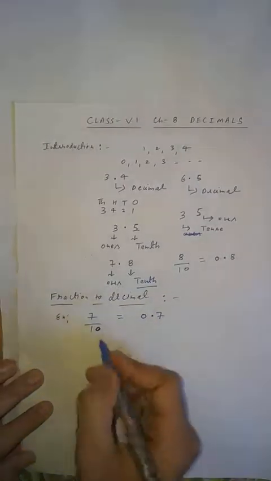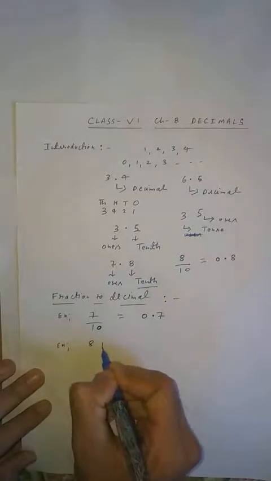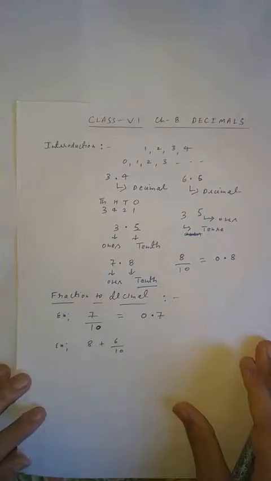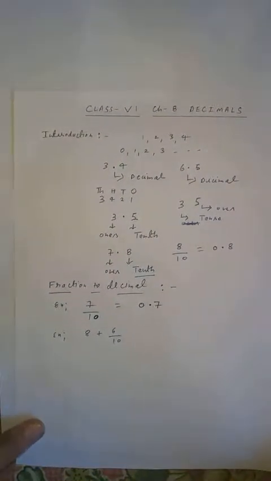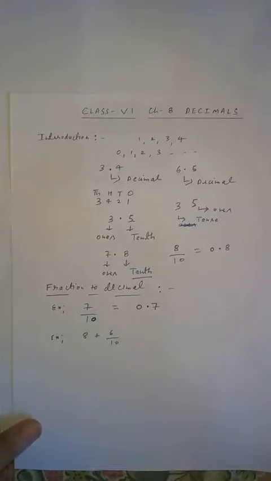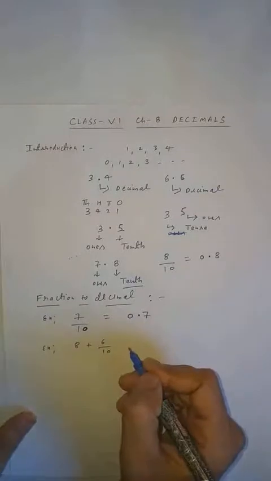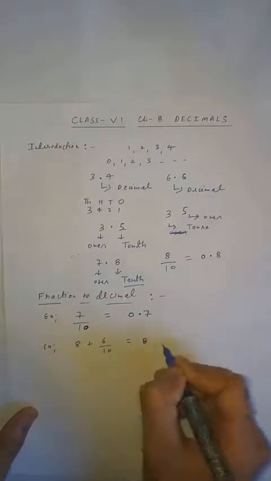Clear, student? Similarly, I will take another example: 8 plus 6 upon 10, convert into decimal. Then how will you convert, students? Simply, student, in this what you have to do, 8 is given. Clear, student? So 8 you will write down the same. Now you have to convert this one.